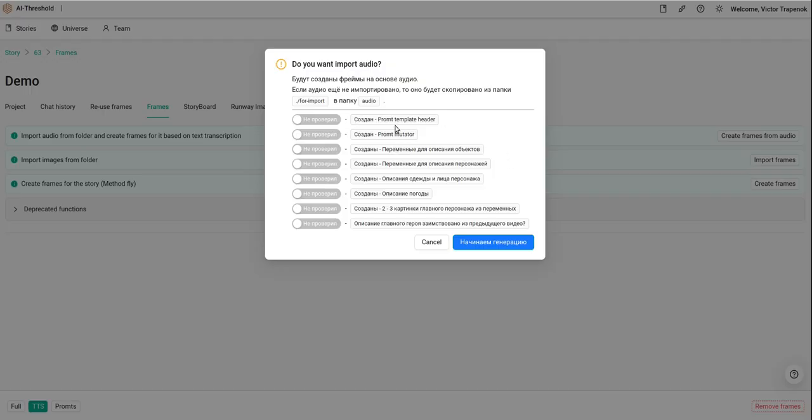It reminds me about the prompt template header, mutator, the variables, the character description, the face, and the clothes for the characters. But I create the video for a simple sound, for a simple movie, so I think we can skip this. Start the generation.